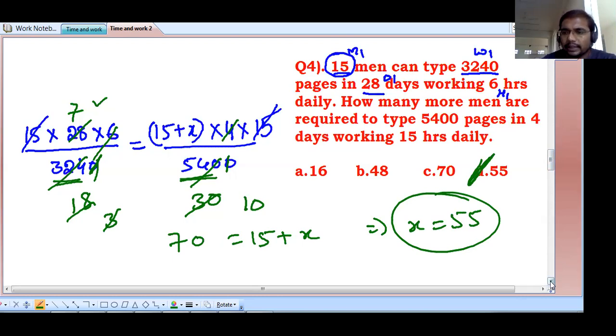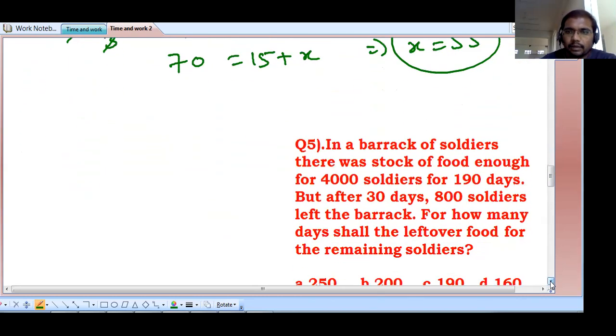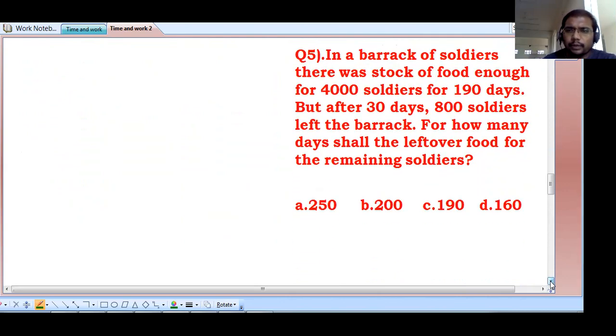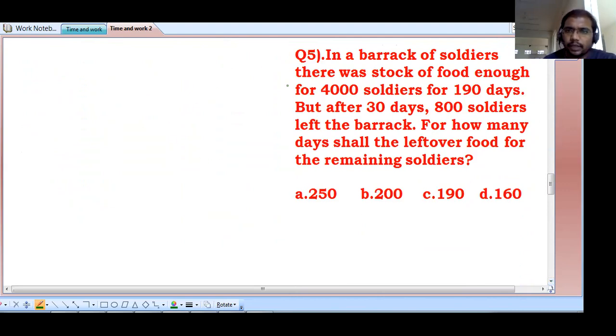I hope you are getting the answers very easily. Of course, the question itself is such that if you substitute the values, then you will get the answers very easily. See this question. In a barrack of soldiers, that means some soldiers are there in a regiment or barrack. There was a stock of food enough for 4,000 soldiers for 190 days. So 4,000 soldiers, that is men, is M1, and D1 is 190 days. That is M1 D1, 4,000 into 190.